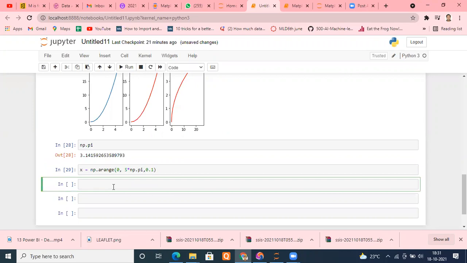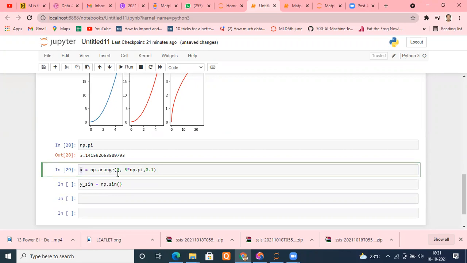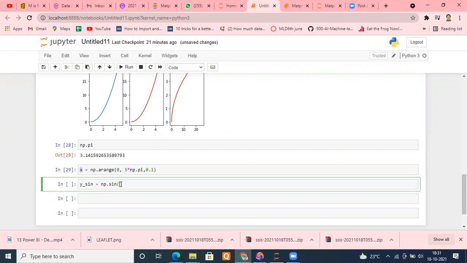Now I said that y underscore sine, see properly, y underscore, I'm giving a variable name. You can give any variable name. y underscore sine is equal to np dot sine of this x. This x is having value 0 to 5 pi. So all the values between 0 to 5 pi will be taken by this y. Okay, so we'll be calculating sine value of that and we'll give you that value.